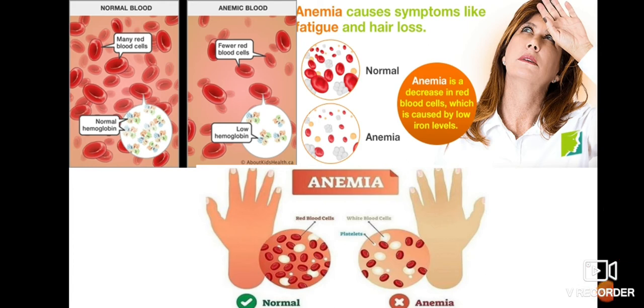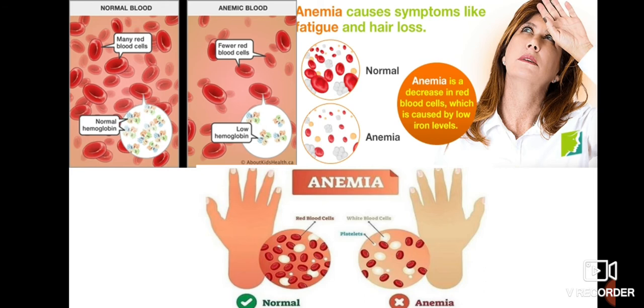Okay children, let's check more about this. Before moving forward, I am going to ask some questions to you. So children, why do your parents ask you to drink milk every day and eat fresh fruits and green vegetables, chapati, rice every day? Why? Yes, because they care for you. Children, milk, fresh fruits, and green vegetables contain minerals and vitamins which are necessary for the proper functioning of the body. If we do not eat them, we may suffer from deficiency diseases.